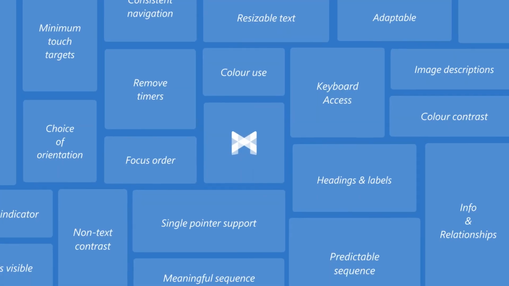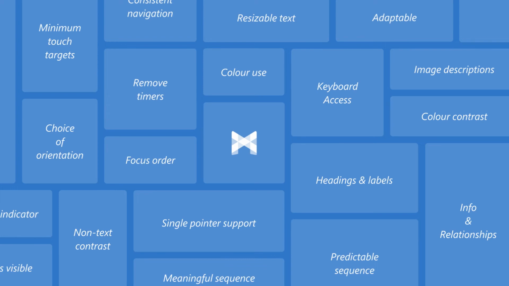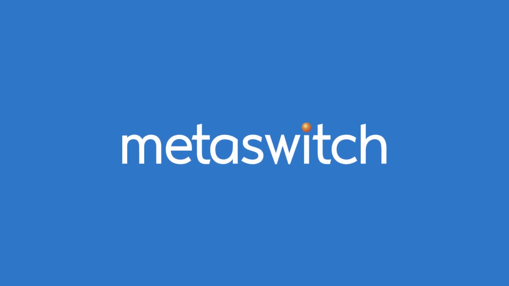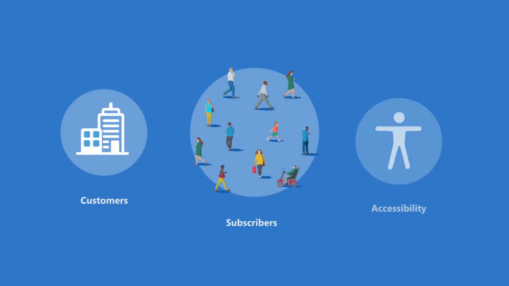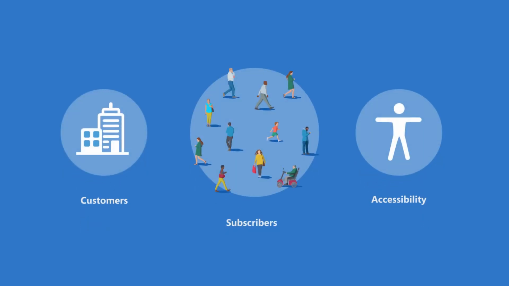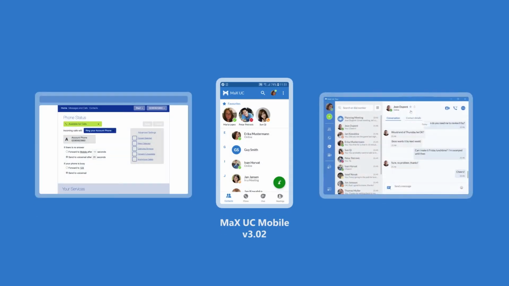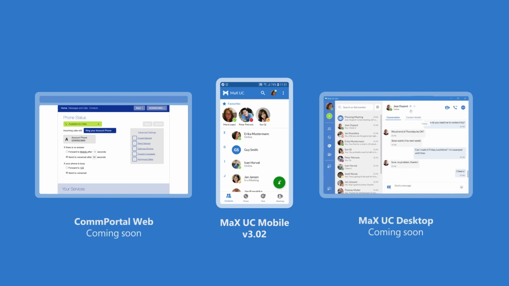Meeting these, along with the many other success criteria that make up WCAG 2.1 AA, is a big milestone for MaX UC Mobile. And as the first product from the Metaswitch portfolio, it is a proud achievement. It reflects our commitment to our customers, their subscribers, and especially those with disabilities. Our first release to reach WCAG 2.1 AA compliance is MaX UC Mobile version 3.02. ComPortal Web and our new desktop client is well along the way to meet these same standards within the next couple of releases.